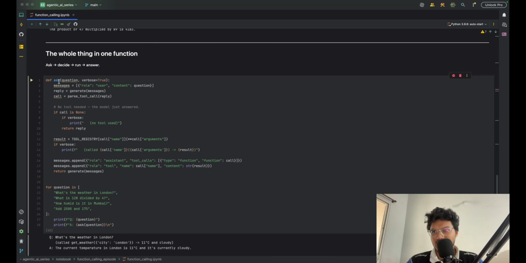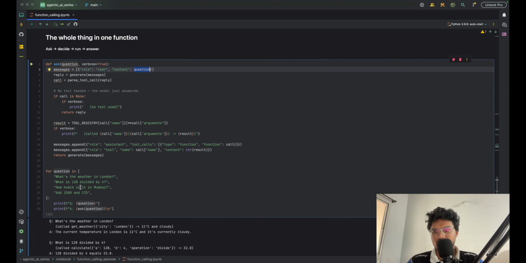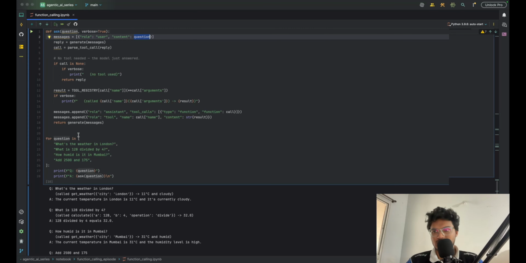So now we have created a complete function which will ask, decide, and run to get an answer. Let's suppose we have a question here, and we pass this question and ask the LLM which tool to use. It will choose some tool, and then it will give the response. You can just look at the code, it's pretty simple.